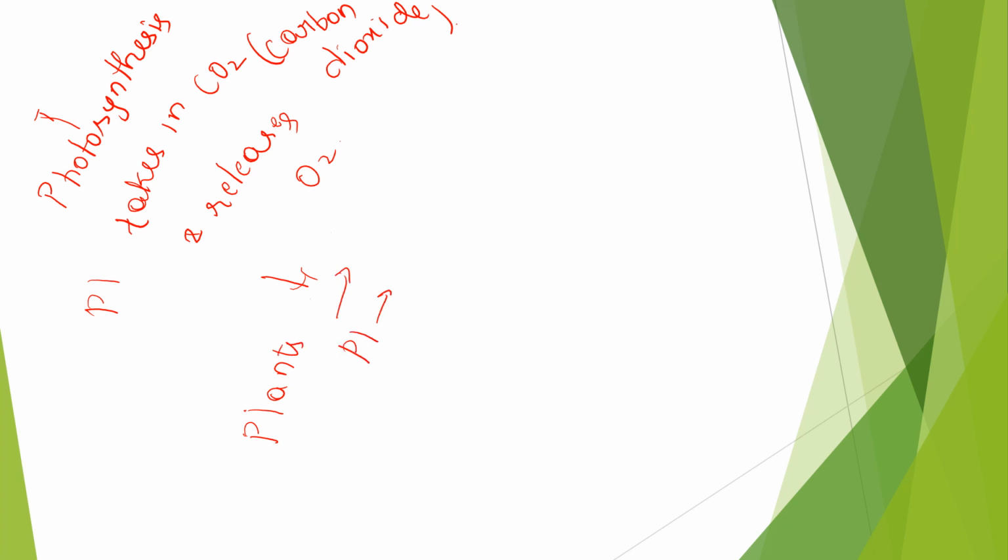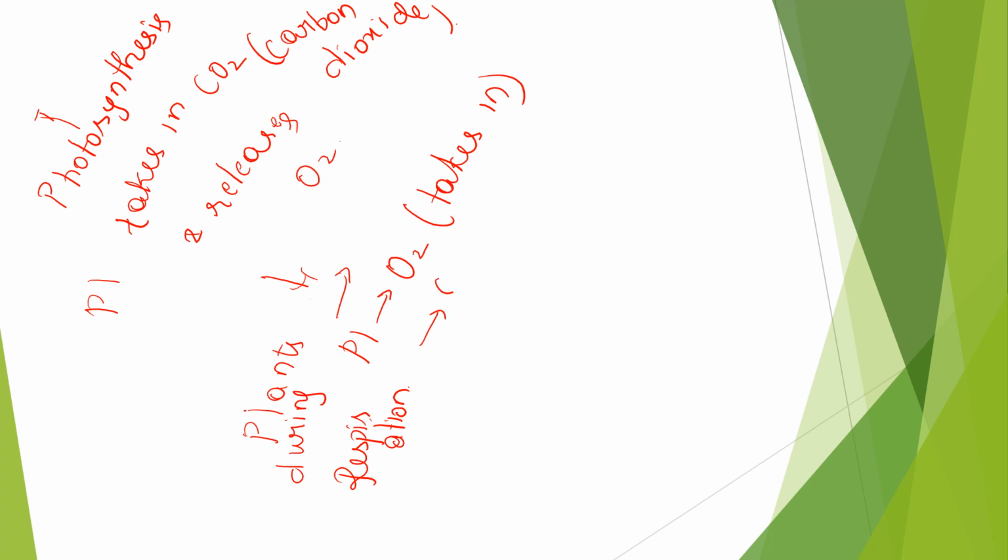Plants, like us, take in oxygen during respiration. Respiration means breathing and all that. Plants take in oxygen and give out what? Carbon dioxide, like human beings.